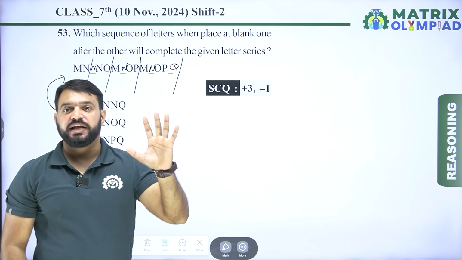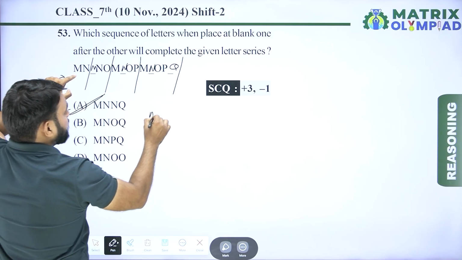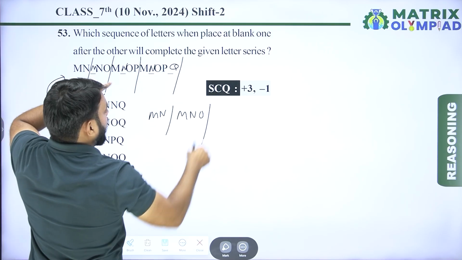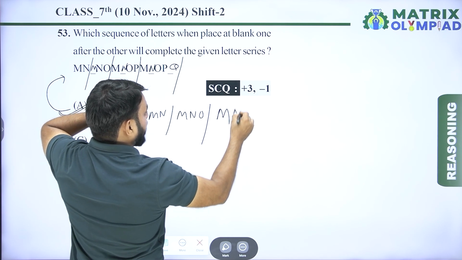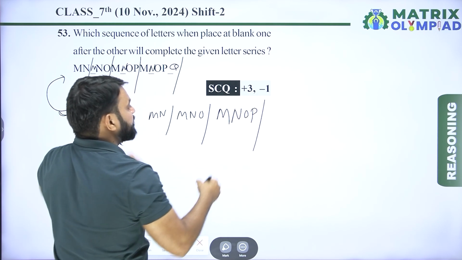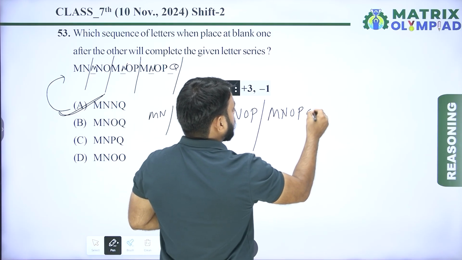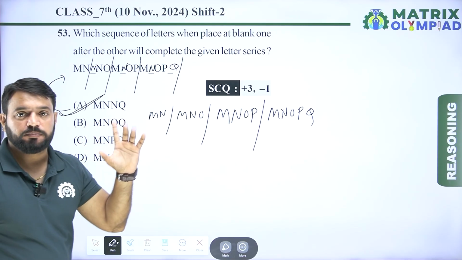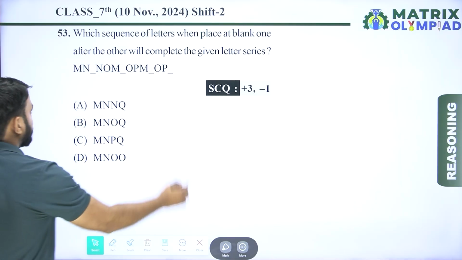So a defined pattern is found from option A. So here option A is the correct answer of this question, because the pattern is MN, after MN next is MNO, after MNO next is MNOP, after MNOP next is MNOPQ. So here option A is the correct answer of this question. Let's move to the next question.